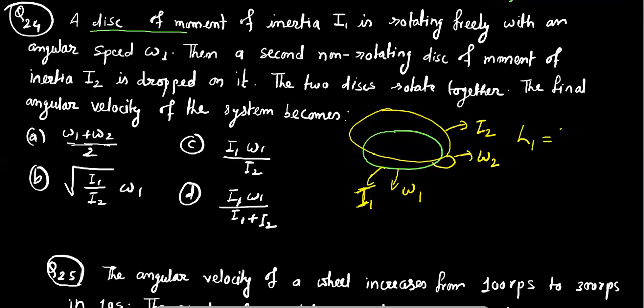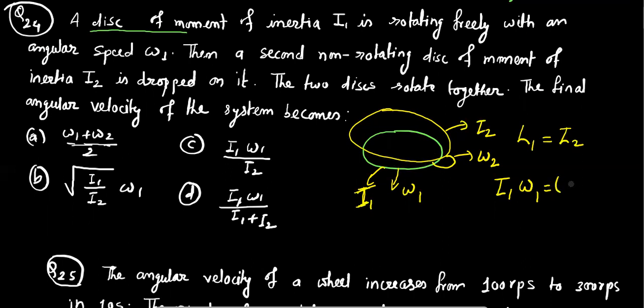So initial angular momentum and final angular momentum will be equal, and initial angular momentum is the product of moment of inertia of the first disk with its angular velocity, and after dropping the second disk over it, the two disks combine with each other.